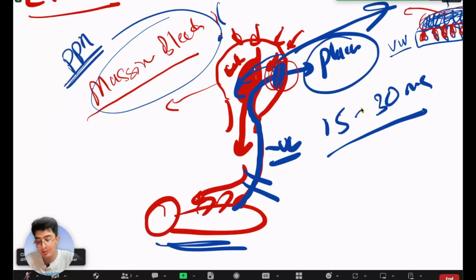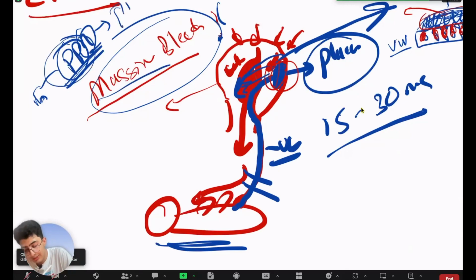Postpartum means after delivery, hemorrhage means blood loss, right? So the blood loss that happens right after the delivery of the baby and the placenta, there is excessive blood loss, because the placenta literally gets torn apart from the uterine wall. So there is bleeding here, right? So this is known as postpartum hemorrhage, right? If the PPH is too much, then it will obviously threaten the life of the mother, right?